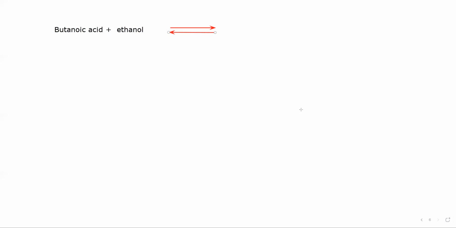It is independent whether alcohol is written first or second in the equation. The first name is always coming from alcohol and the second name is from carboxylic acid. So it will be ethyl butanoate, plus water will be there as a product.